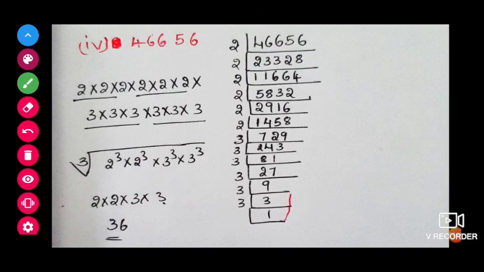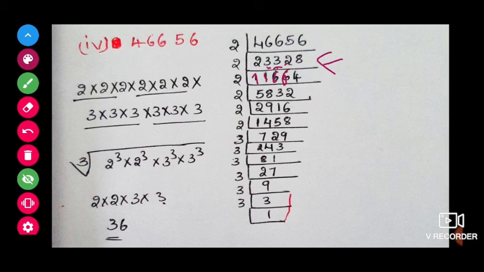Next 46656. Again it will go with the 2 table. 2 1s are 2, 2 2s are 4, 2 3s are 6, 2 3s are 6, 2 2s are 4. But here 1 will be remaining. 1 6 means 2 8s are 16. Next again 2 1s are 2, 2 1s are 2. Here 1 will be remaining. 1 3 means 2 6s are 12, the nearby number. Again 1 will be there. 1 2, 2 6s are 12, 2 4s are 8.